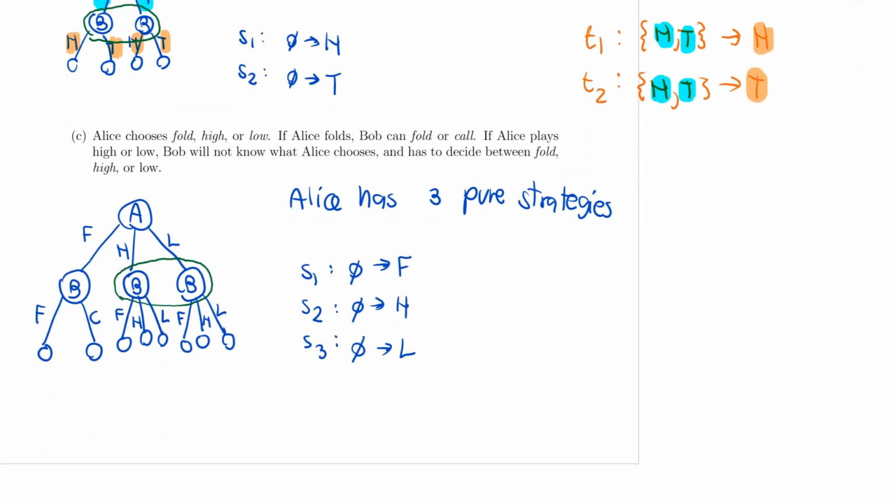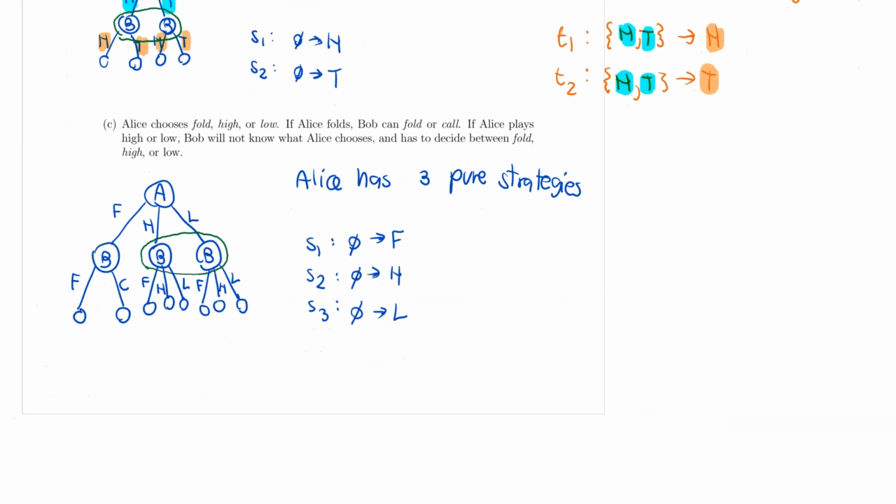Now let's talk about Bob then. How many pure strategies is Bob going to have? Well, let's see. For sure, he can see that if Alice folds, then he can decide to fold or he can decide to call.